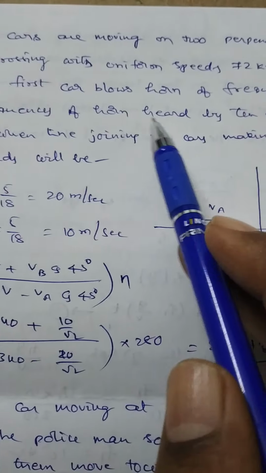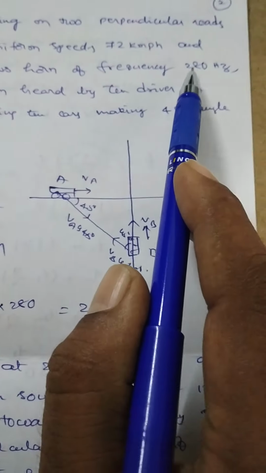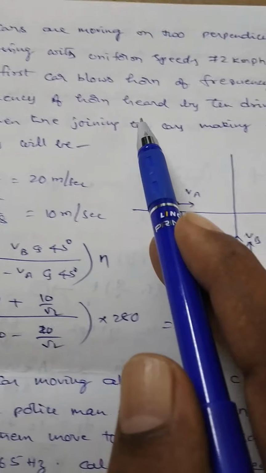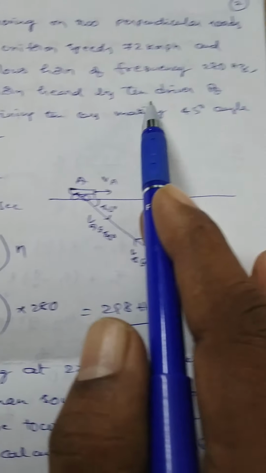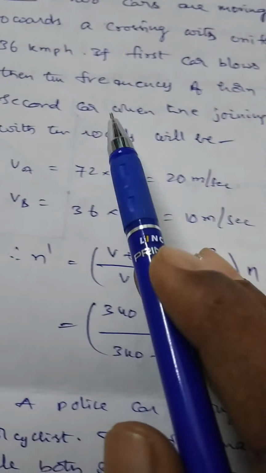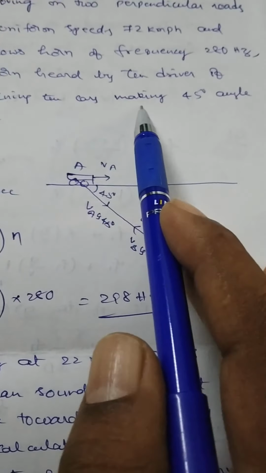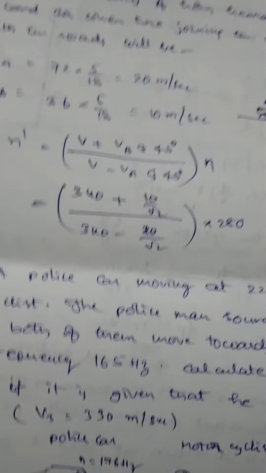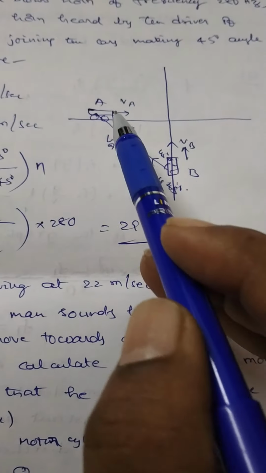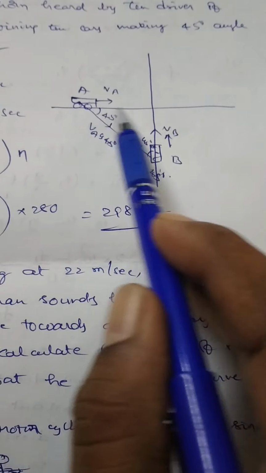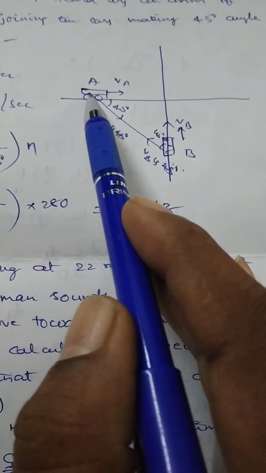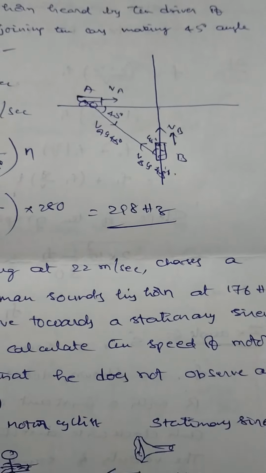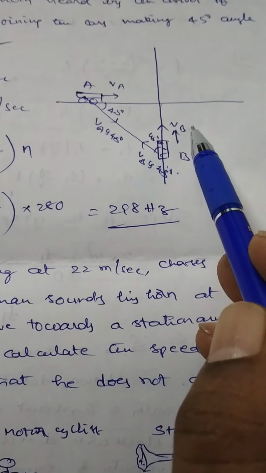If the first car blows a horn of frequency 280 Hz, then the frequency of the horn heard by the driver of the second car, when the line joining them makes an angle 45 degrees with the roads, will be dash. This is the situation: first car, second car, both moving perpendicular to each other towards the crossing. Velocity of the first is VA and of the second is VB.